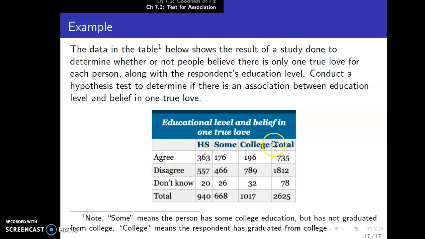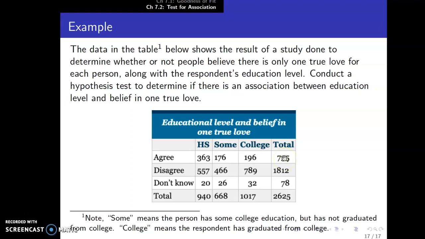The study also collected information on their education level. HS here is those that have a high school diploma. The some column is people that have some college education, a couple classes, or maybe a couple years in, but not completed. And the college column here are those that have graduated with a bachelor's or higher. Interestingly, most people have an opinion. Only 78 out of 2,600 don't know. Most people have an opinion, yes or no, definitely stronger on the disagree side than agree that there's one true love.